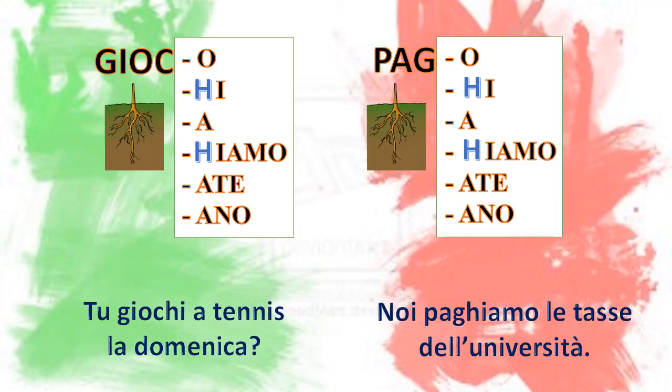So when we have verbs that end in care or gare, we have to remember to add an H with the forms of tu and noi.